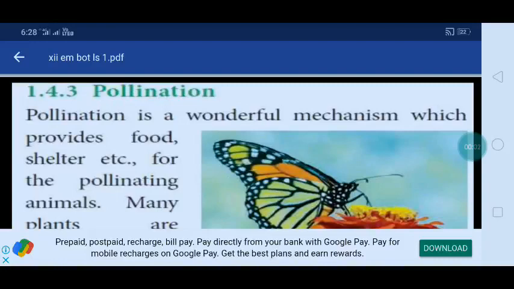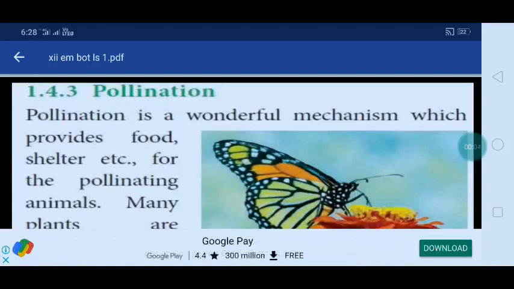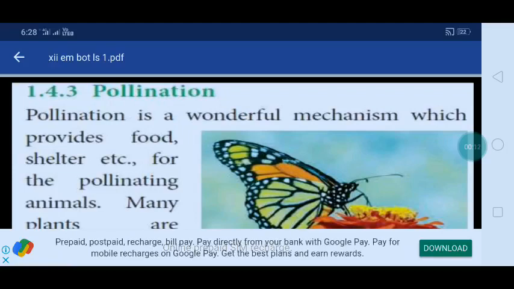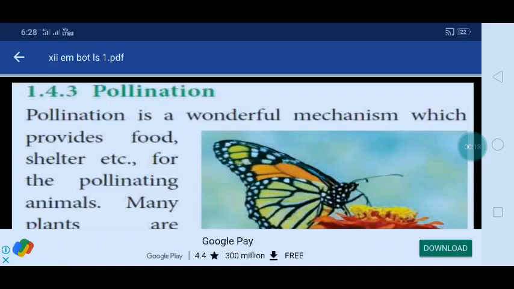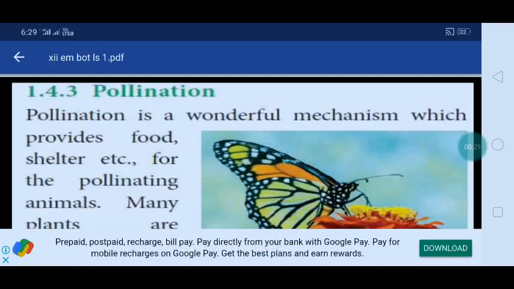Okay, good morning, students. Today we are going to see pollination. There is a title: pollination. Pollination is a wonderful mechanism which provides food, shelter, etc. for the pollinating animals. Pollination is a kind of feature. It is very essential for plants. With the help of insects or animals or any kind of organisms, pollination will occur.